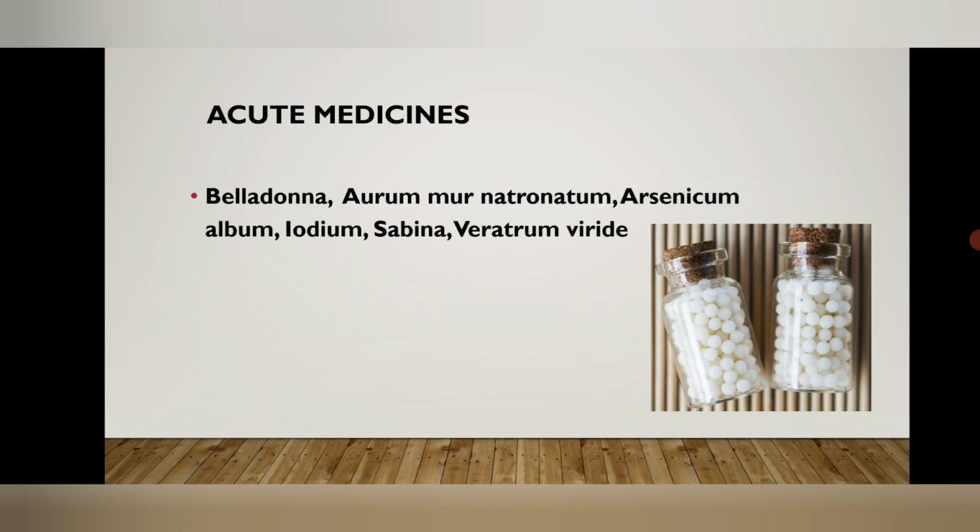Arsenicum album is given in cases of weakness and excessive exhaustion, physical exhaustion, and mental restlessness. Iodine is given in cases of endometritis with breast congestion, and sabina is given in cases of uterine hemorrhages, and veratrum viridae is given in cases of very high fever along with the endometritis symptoms.